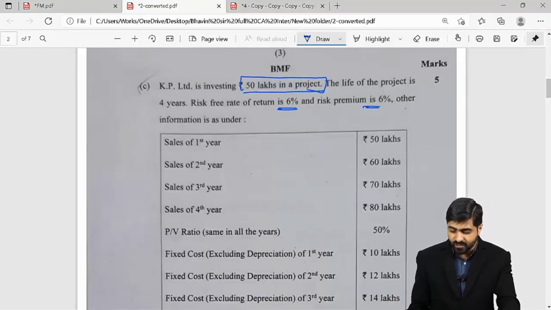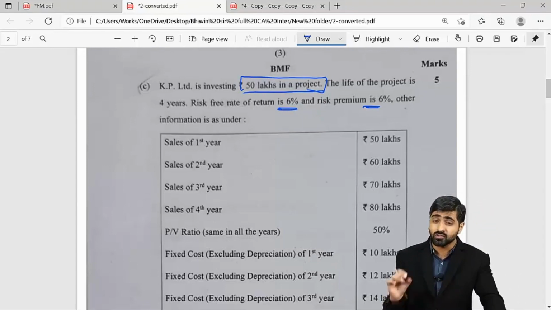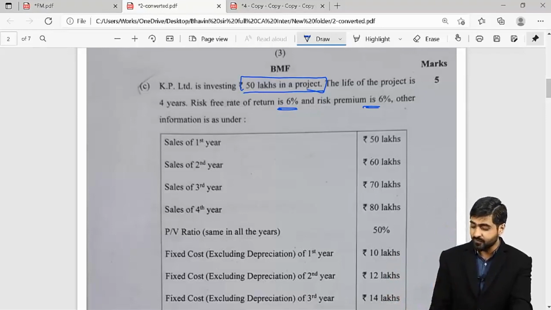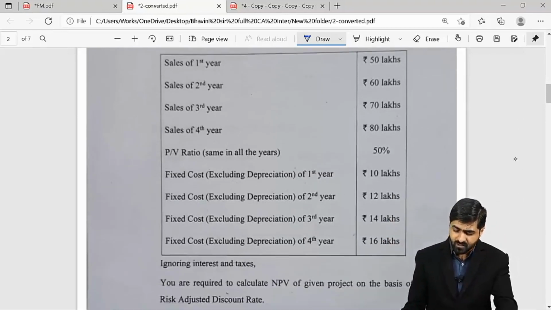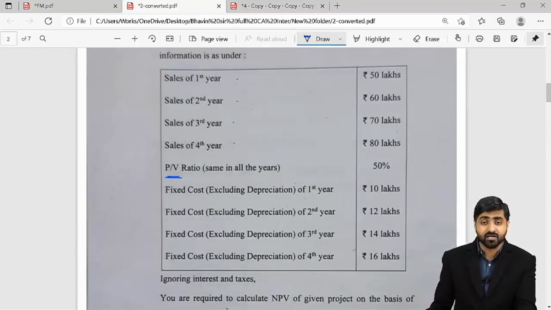So your total discounting factor will now become 12%, and we are going to use this 12% for discounting future cash flows to present value. But here we don't have the cash flows available; we have sales available for year 1, year 2, year 3, year 4. We have the PV ratio available.